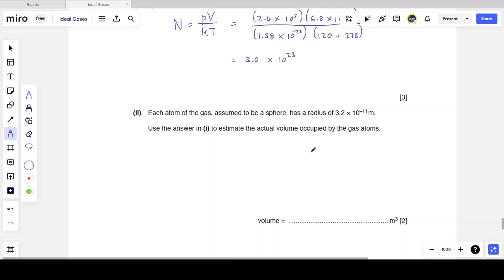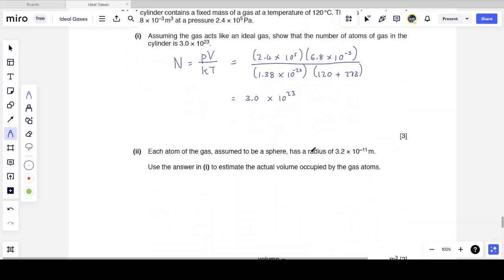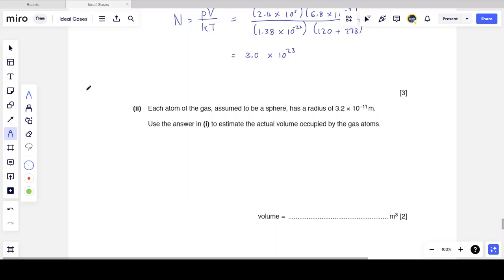So here we calculated the volume of the cylinder, but now we want to know the volume occupied by the gas atoms. Remember, the total volume occupied by all of the atoms is the number of molecules times the volume of each molecule. And we can use the idea that each molecule is spherical. They told us it must be spherical, so we use the volume of a sphere, which is 4/3 pi r cubed. So that's 4/3, I'm just writing the n in front of the pi, times r cubed, because we are given the radius here.